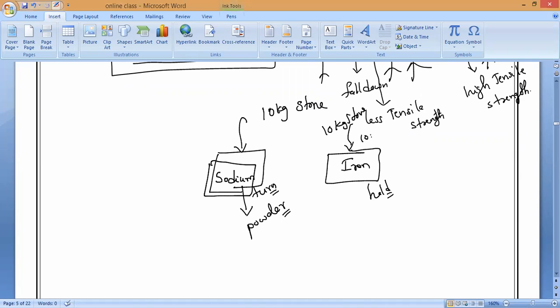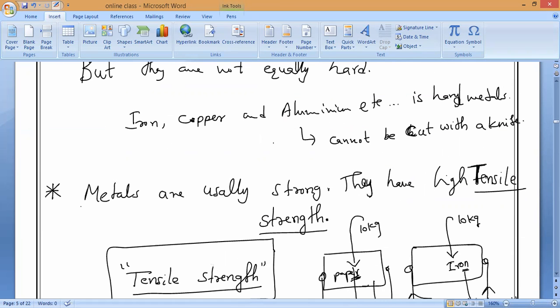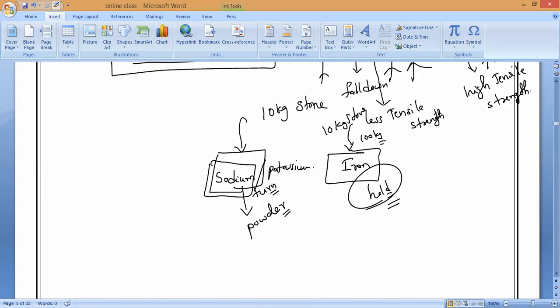It cannot be compressed because it has very, very high tensile strength. It can hold it. Are you clear now? Yes, sir. So that is what you have to understand. Write it, everybody. Metals are usually strong, that is, they have high tensile strength. The greater the tensile strength, the stronger the metal. Is it okay, guys? Write it.